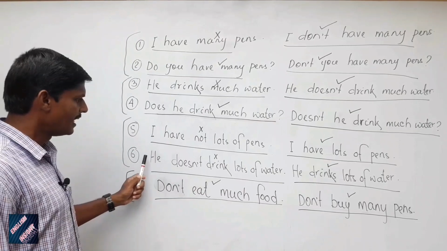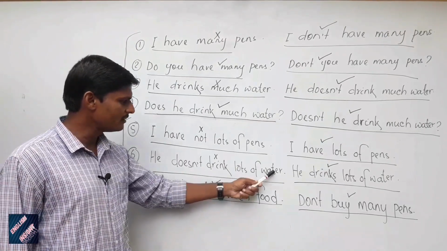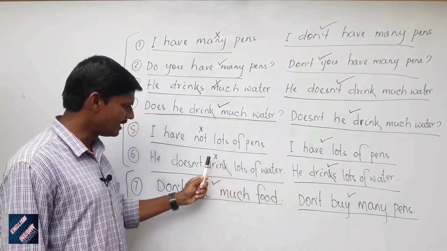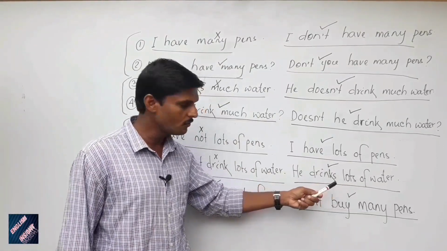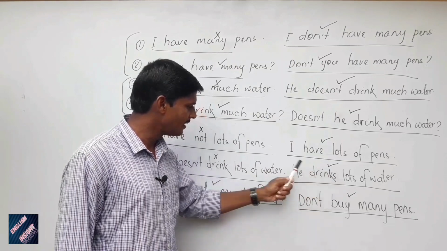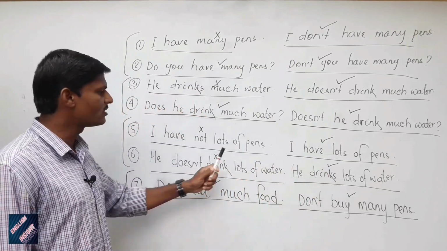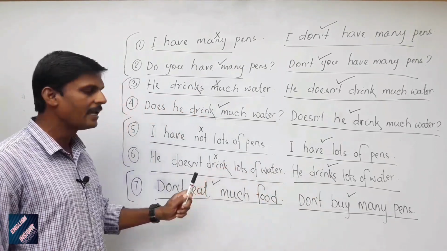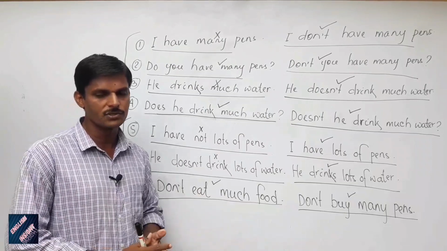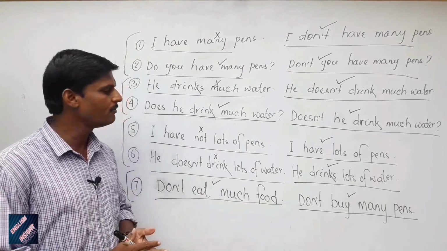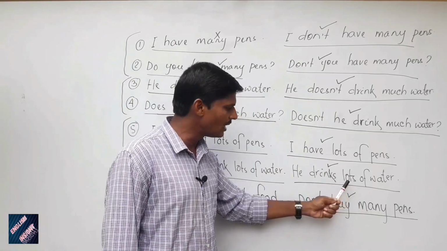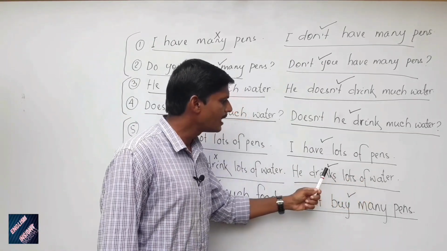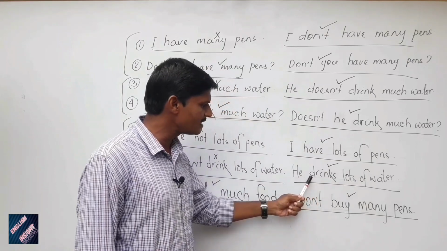Number 6, he doesn't drink lots of water. This one is an incorrect sentence. He drinks lots of water or a lot of water. This one is the correct sentence. Because this one is the declarative sentence negative form, a lot of or lots of is not used in declarative sentence negative form. A lot of or lots of is used only in the declarative sentence affirmative form. So this sentence is correct.